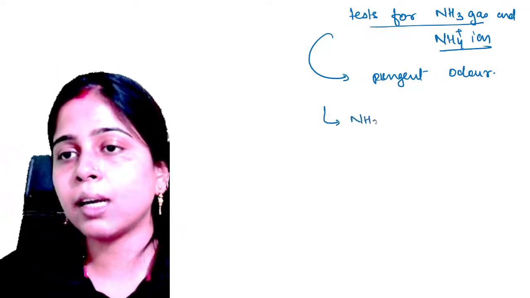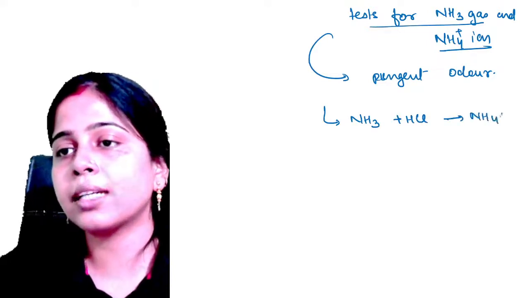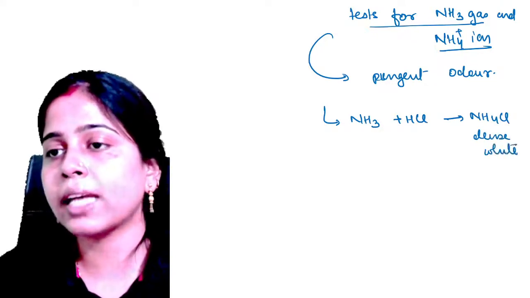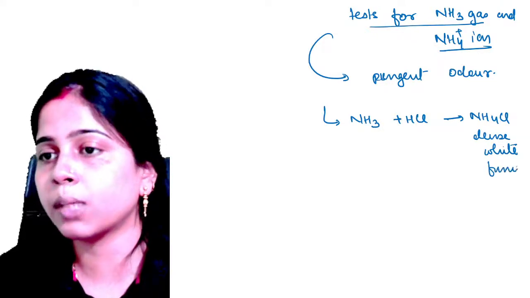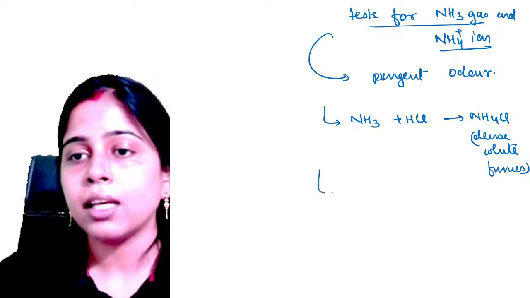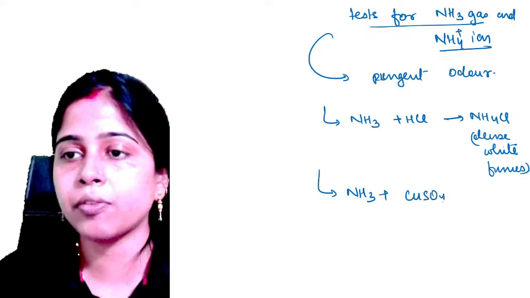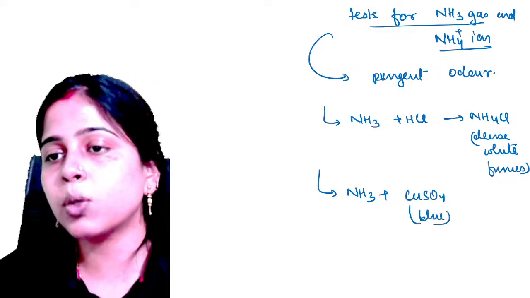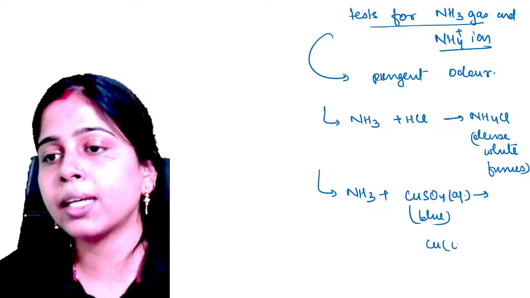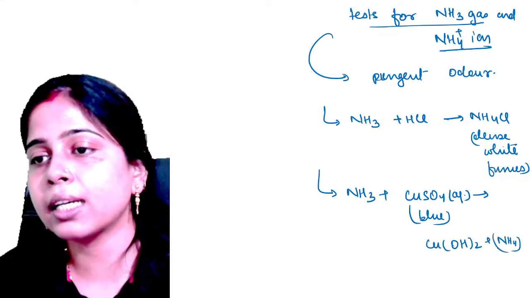Second test is that ammonia gas upon reacting with HCl produces the dense white fumes of ammonium chloride. So this is also a test for dense white fumes of ammonium chloride. That is also a test for your ammonia gas. Clear? And when your ammonia gas is passed through your copper sulfate solution, which was blue in color, ठीक है? So what happens? Your cupric hydroxide is formed and ammonium sulfate is formed.